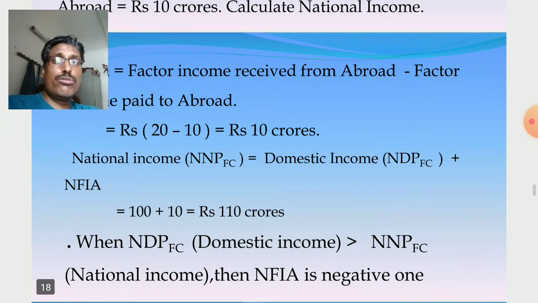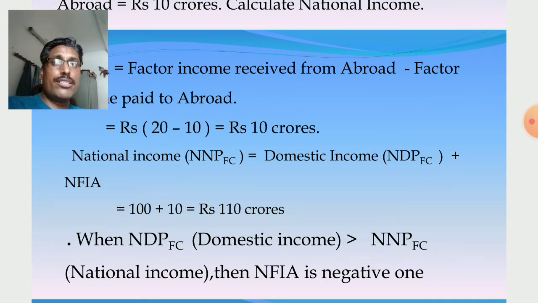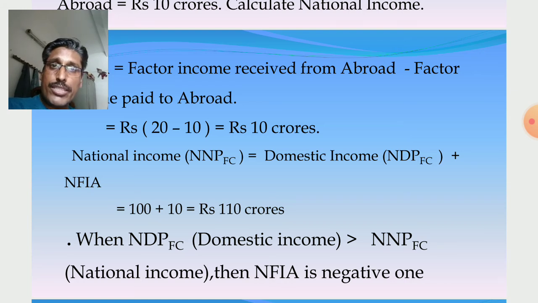We know that NFIA is added to domestic income, so national income is rupees 110 crores. National income is 110 crores, but domestic income is 100 crores. In which situation is NFIA positive? When factor income received from abroad is more than factor income paid to abroad. When NFIA is positive, national income is greater than domestic income.